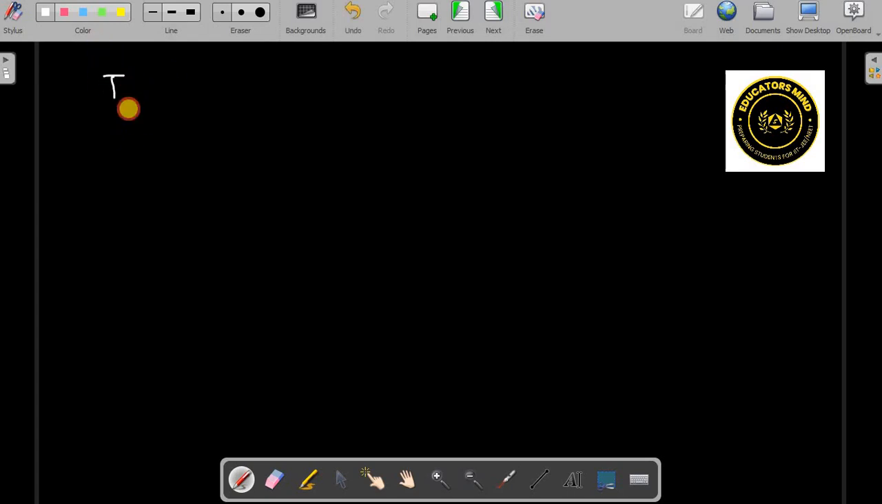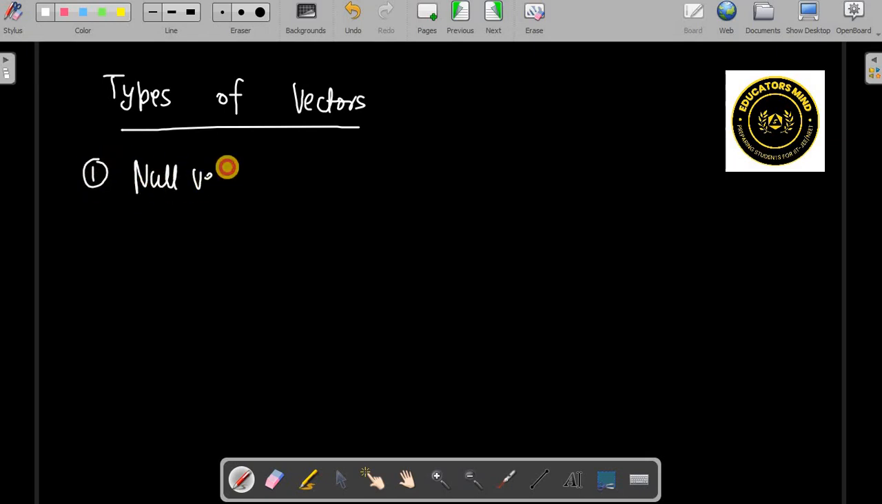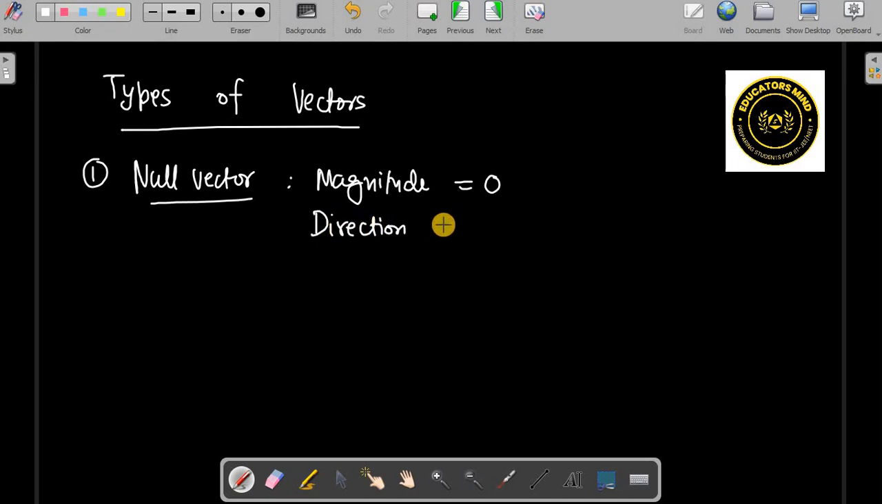So what are the different types of vectors? First, we have the null vector. A null vector has magnitude 0. Direction is there, but the direction is not definite.